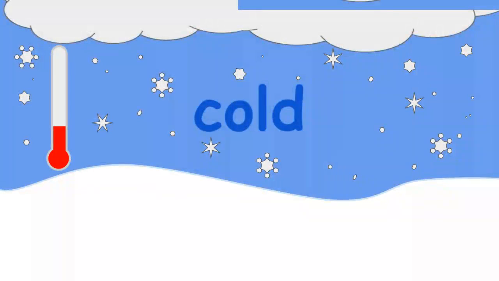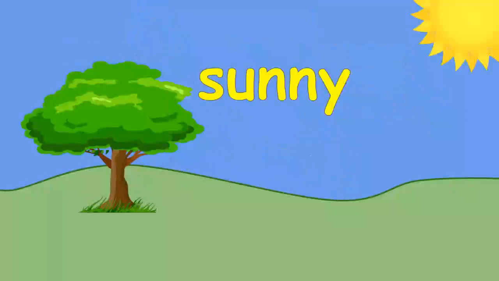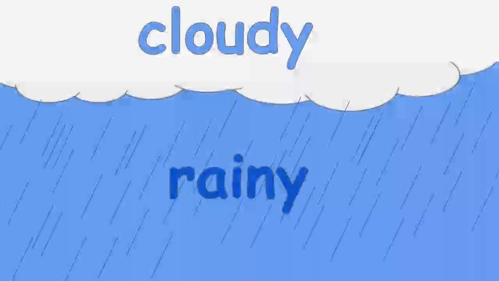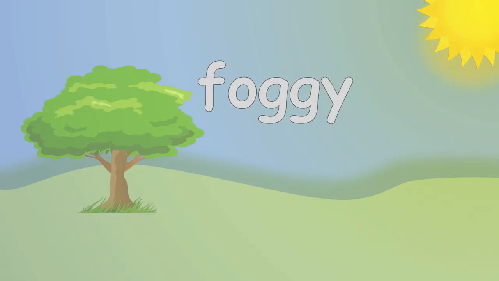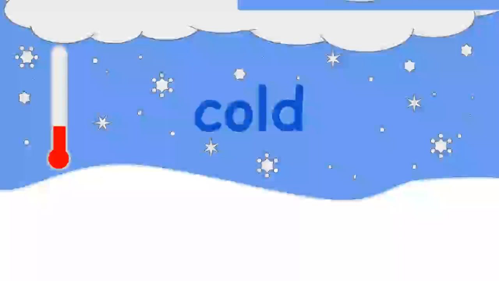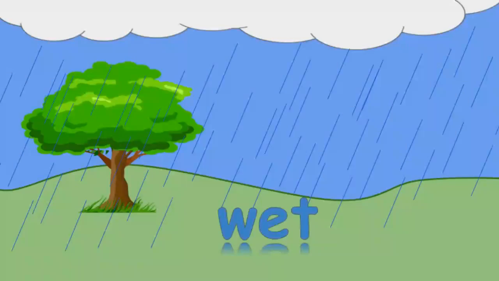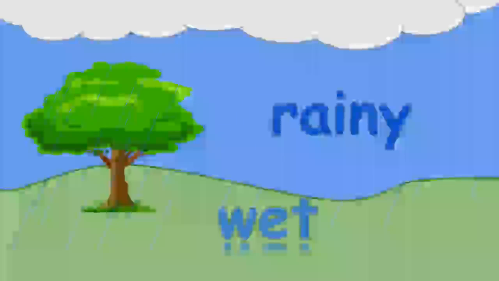So weather has all sorts of words about it. It has descriptions of the kind of weather: windy, and sunny, and cloudy, and rainy, and snowy, and foggy. But it also has descriptions of how those things feel, hot and cold. Wet would be another one. When would it be wet, with what kind of weather? In rainy weather, right? Because the rain is wet. Snow can make you wet after the snow melts.